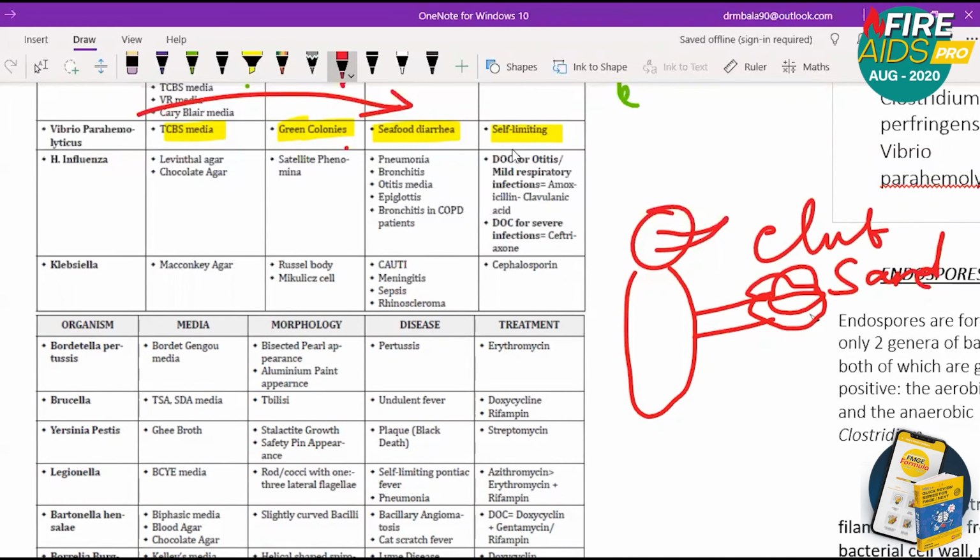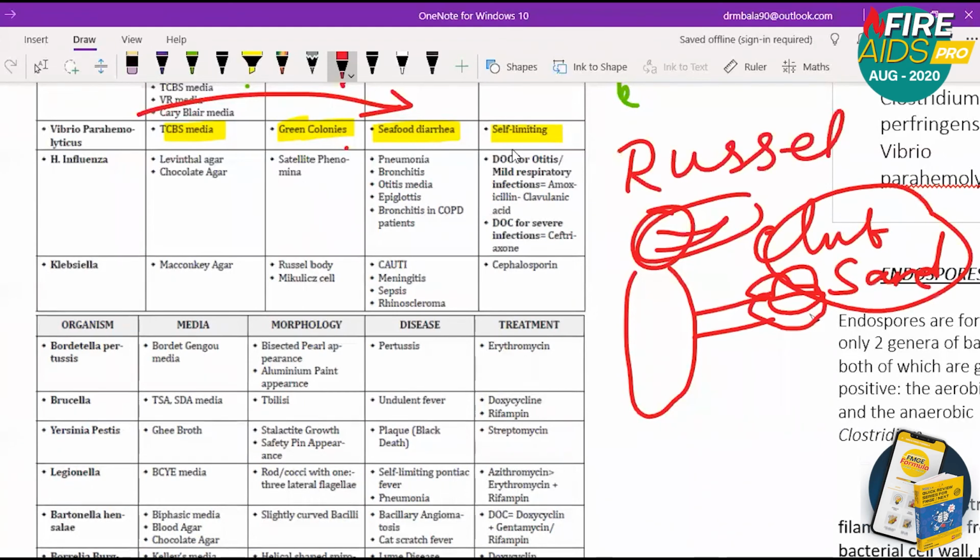Klebsiella, rhino, so it causes rhinoscleroma. The name of this person is Russell, one of the famous cricketers. So Russell, having a nose like this, is having a club sandwich.